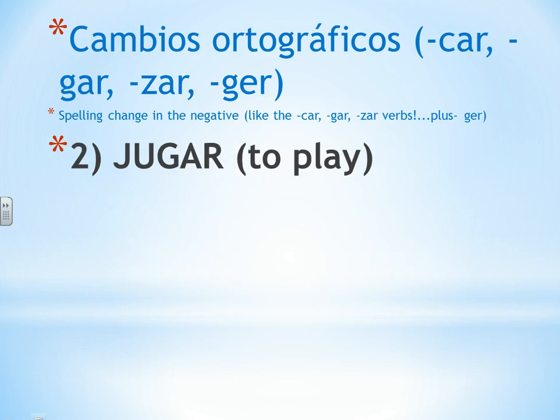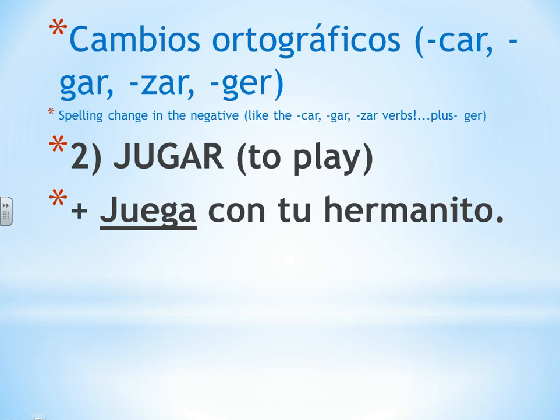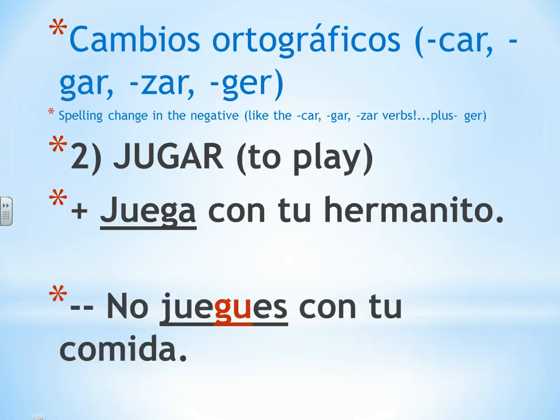So I'll say no busques las llaves. The next verb we have is the one that ends in gar. So out of our verbs car, gar and zar, this is jugar. If I want to say play with your little brother, it has a stem change. Juega con tu hermanito as the affirmative command. And then if I say, don't play with your food, no juegues con tu comida. So here, any verb that ends in gar, in the negative tú form, you're going to have to change that from G to GU to keep that hard G sound. No juegues con tu comida.